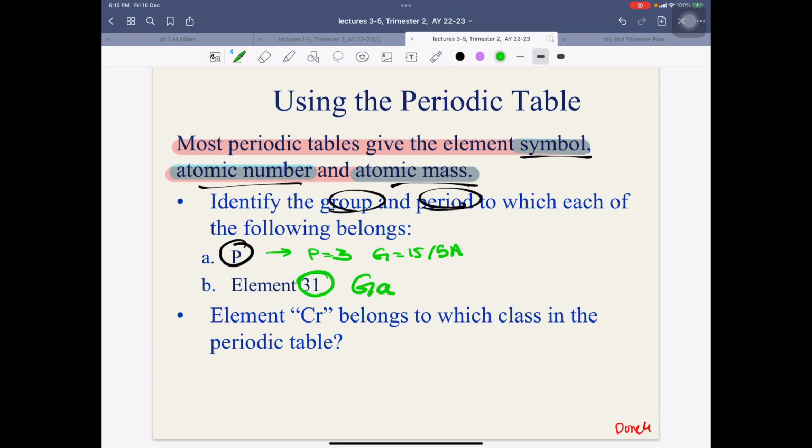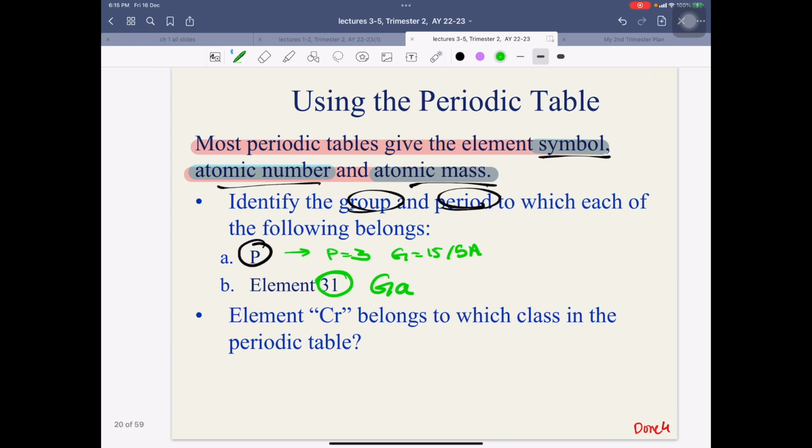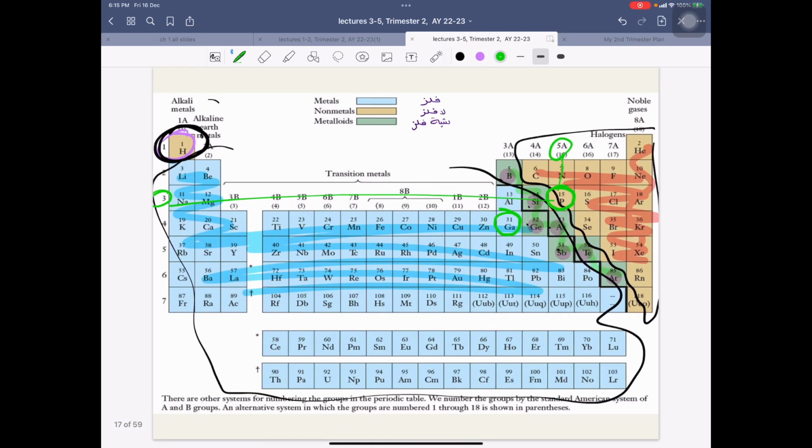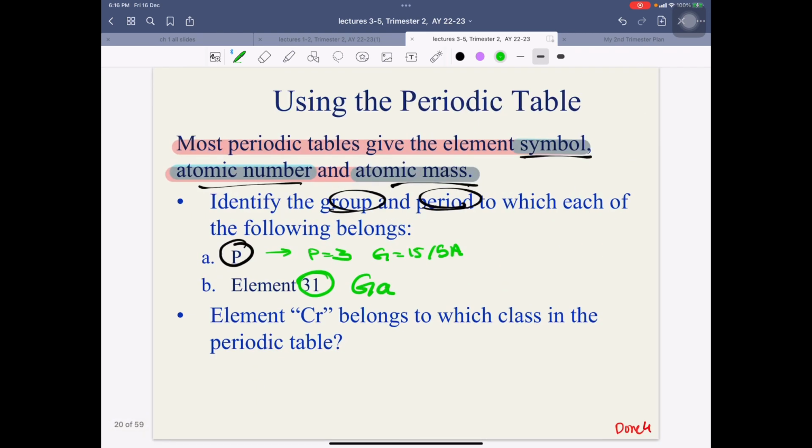element Cr belongs to which class in the periodic table. So where does it belong? Which class? ندور Cr هنا. So it's what? It's a transition metal. Transition metal. أو إذا قال in general is it a metal non-metal في الخيارات نقول إنه metal.